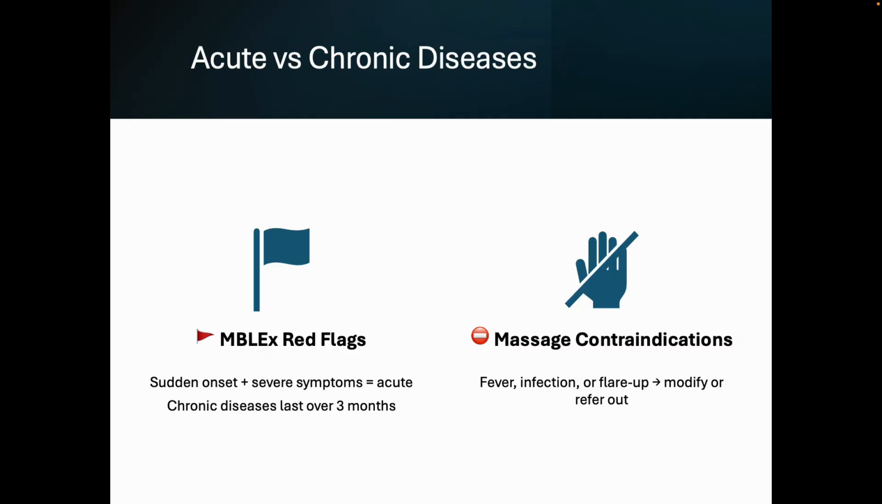All right. Chronic diseases usually last over 3 months, so it's a longer disease or issue. Some contraindications you should know by now is fever, infection, or if there is an acute flare-up, you might need to either modify or refer out.